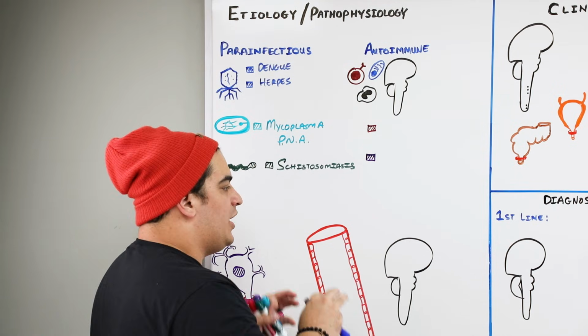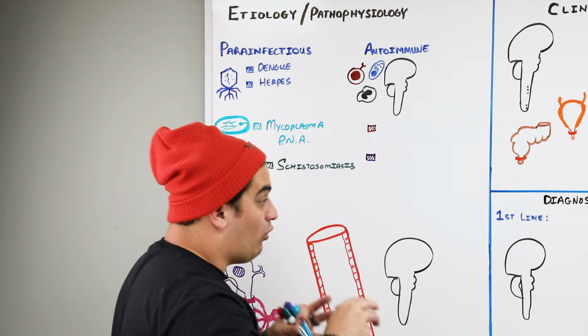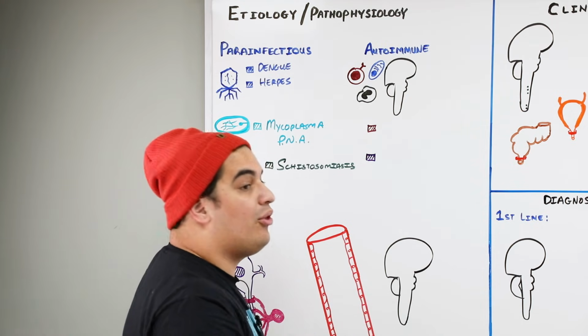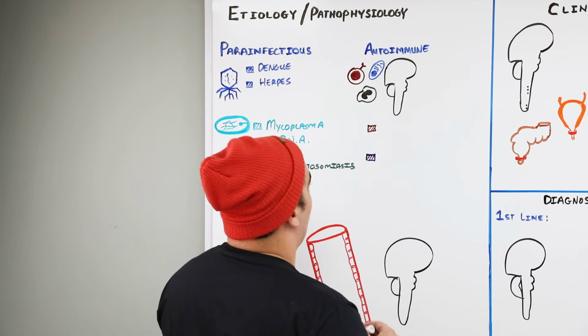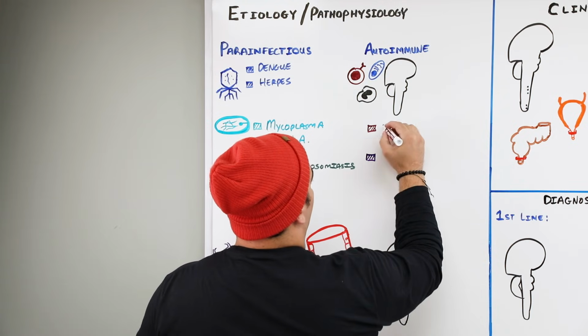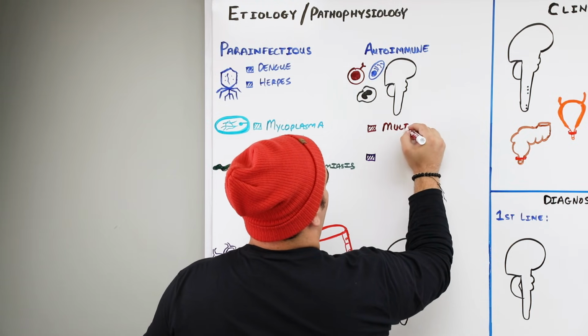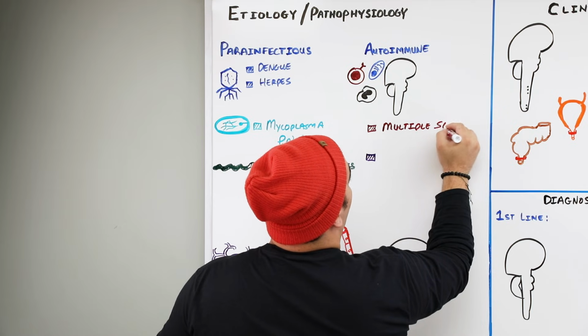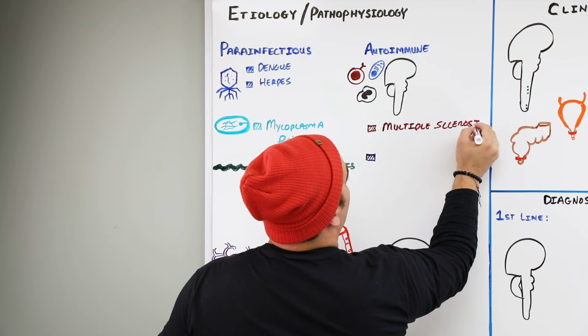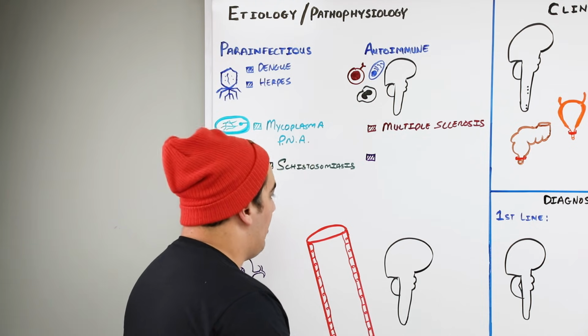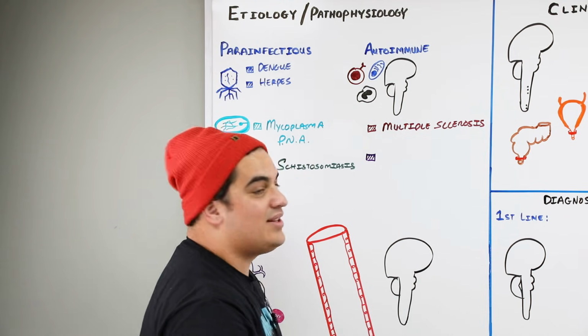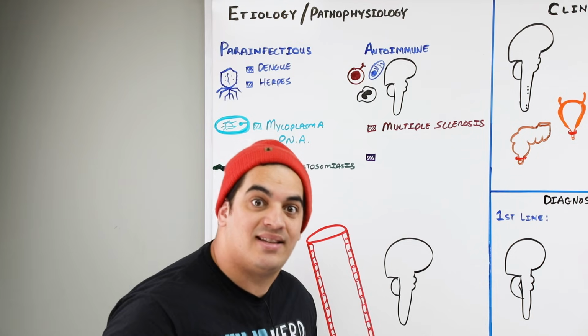Autoimmune means that transverse myelitis may be due to other autoimmune disorders. These particularly consist of multiple sclerosis, or another one that is kind of like multiple sclerosis, but a little bit more intense, and usually more common in younger children, and this is called acute disseminating encephalomyelitis.